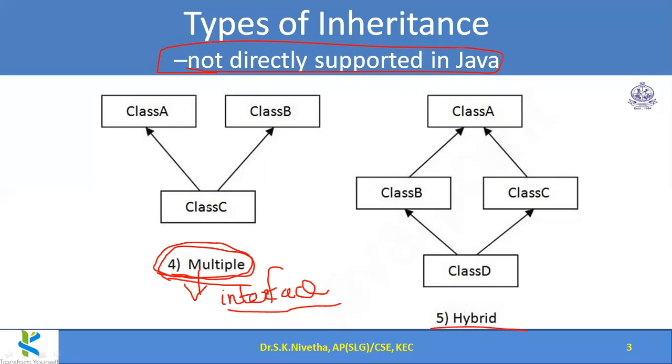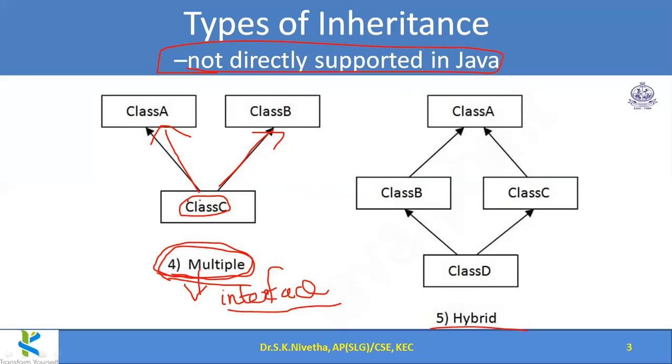What is multiple inheritance? A class is having 2 or more parents. Class A is also a parent for class C. Class B is also a parent for class C. So that is called multiple inheritance. A child class is inheriting the properties of more than one parent.